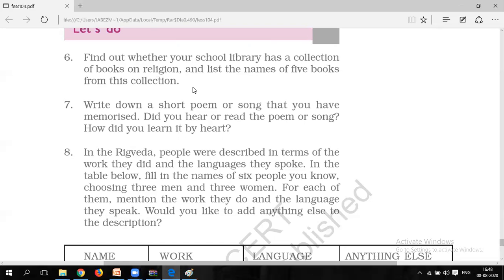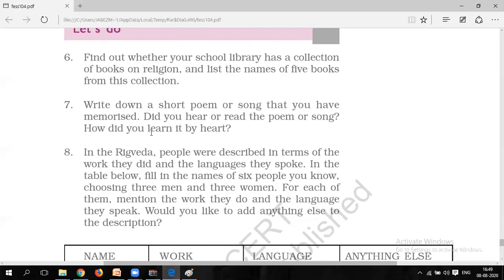If you have them at your home, instead of school, you can write by yourself whether your home has any religious books, and list the names of five books from this collection. So this is what you can do in question 6. And 7th, write down a short poem or song that you have memorized. Did you hear or read the poem or song? And how did you learn it by heart?